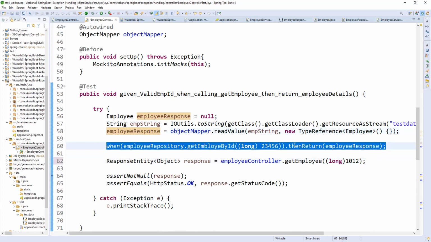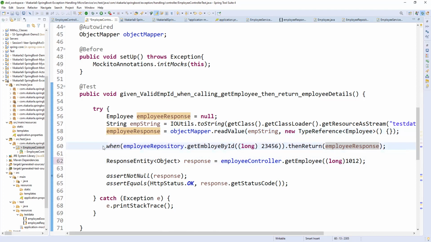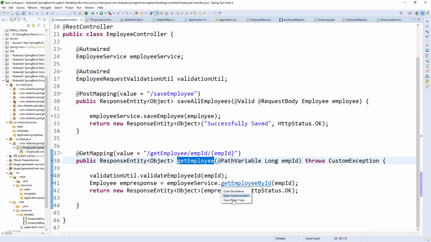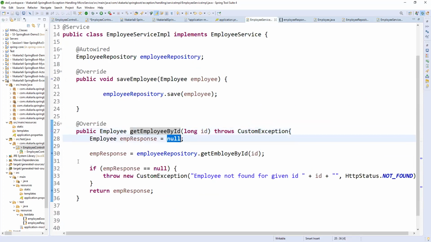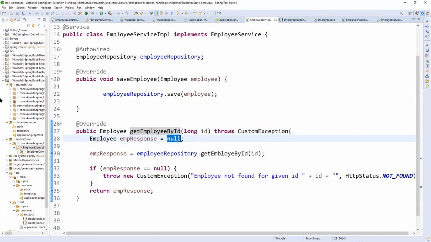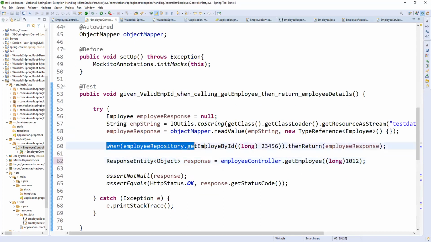Correct. Good question. If you are not writing this one, you will get a null value whenever it is coming here. You are not saying anything, so obviously you will get a null value. My expectation is that I should not get a null value. I want to get a response. So that response only I prepared here. Good question. Got it?